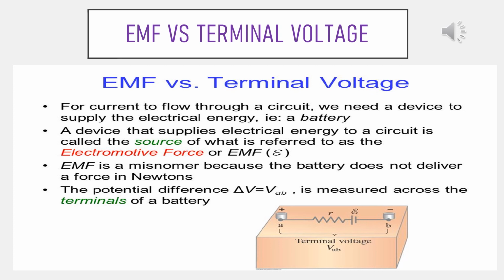The potential difference delta V or VAB means, according to the diagram, the difference between end A and end B. That's why VAB is measured across the terminals of the battery.